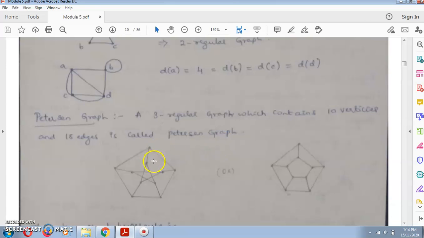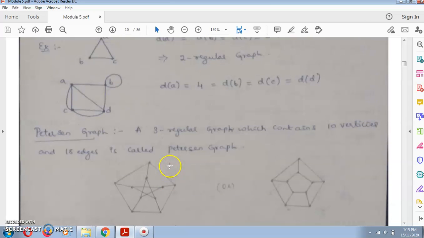Why is it called a three regular graph? Because every vertex has the degree 3. And if it has 10 vertices, it should have 15 edges. Such a graph is called a Petersen graph.